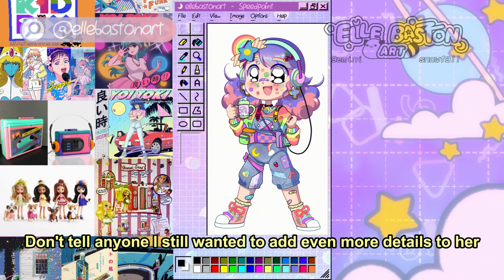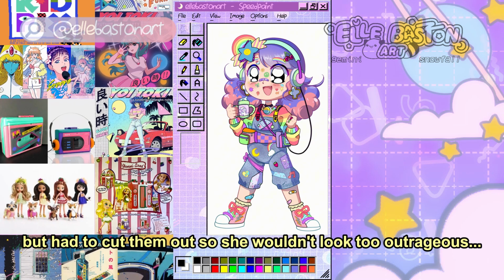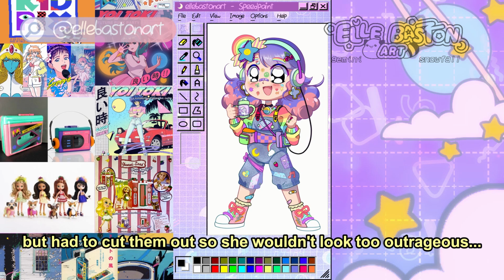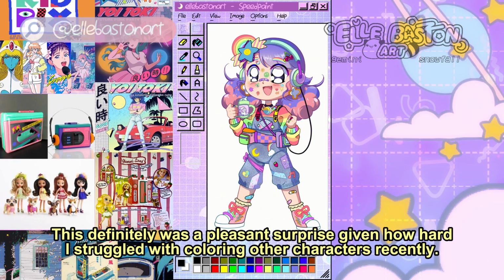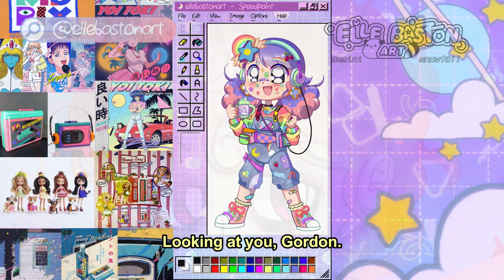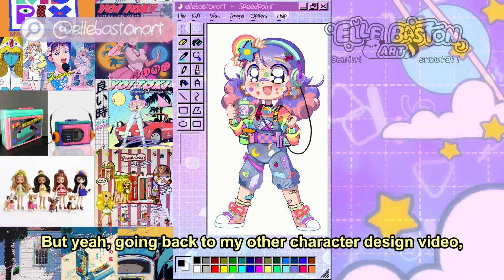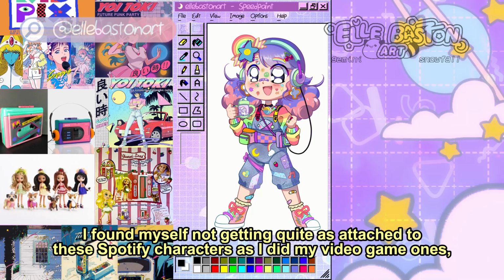Personality one, I still wanted to add even more details to her, but had to cut them out so she wouldn't look too outrageous. This definitely was a pleasant surprise, given how hard I struggled with coloring other characters recently. Looking at you, Gordon.